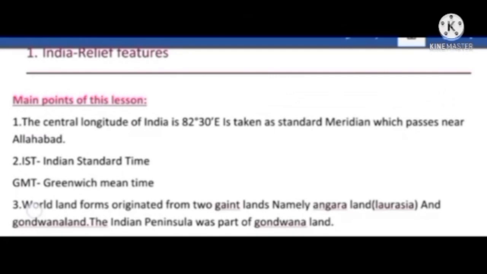Good morning children. Today we will discuss India's relief features. Main points of this lesson.